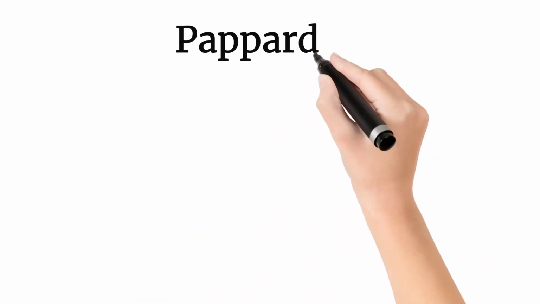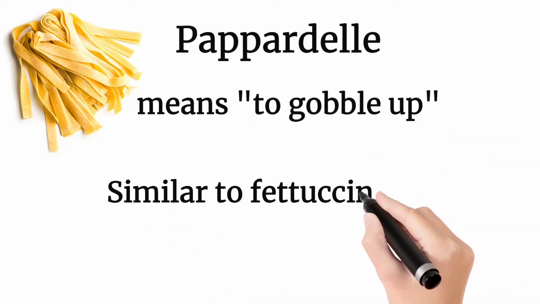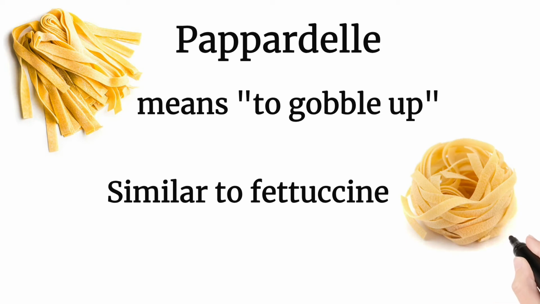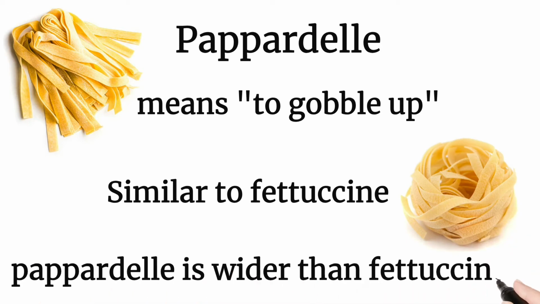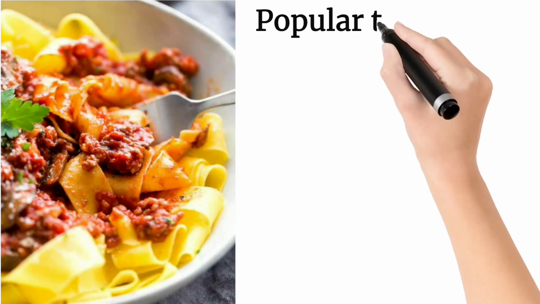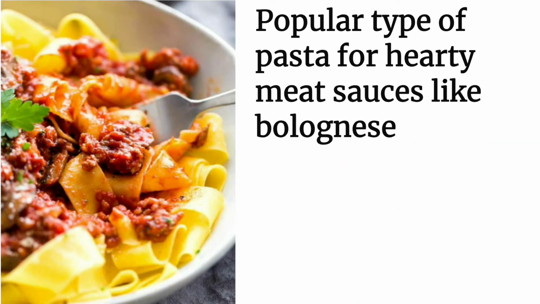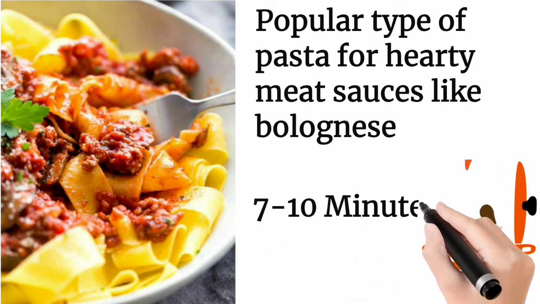2. Pappardelle. Pappardelle means to gobble up. Pappardelle noodles are similar to fettuccine in that they're flat, but pappardelle is wider than fettuccine. While it's not usually a household staple, pappardelle is a popular type of pasta for hearty meat sauces like bolognese. Cooking time is 7 to 10 minutes.